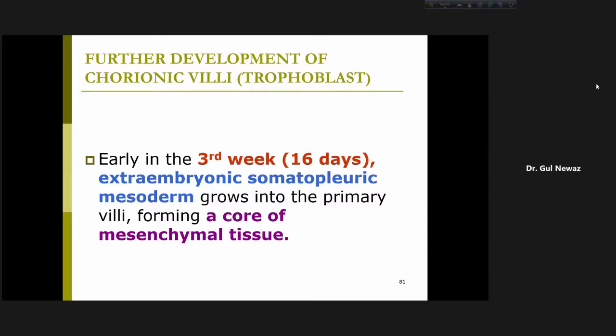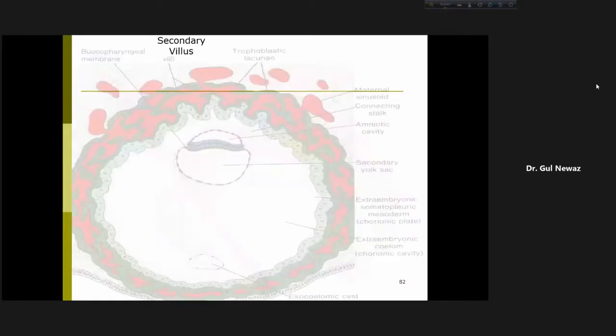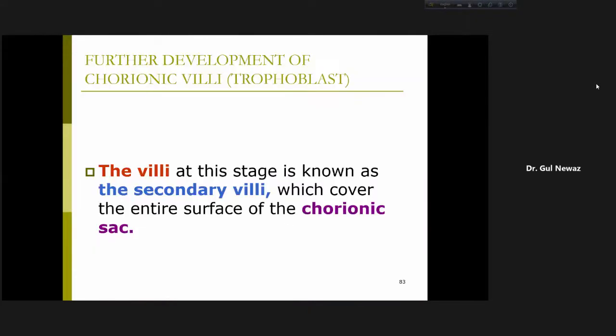that is a core of mesodermal tissue, একই কথা. So we call it a... তাহলে আমরা এটাকে বলছি, we call it the villi at this stage is known as a secondary villi which cover the entire surface of the chorionic sac. আমরা এটাকে বলছি secondary villi.